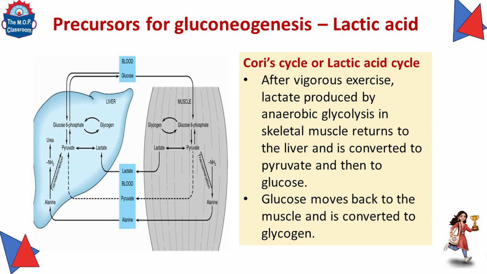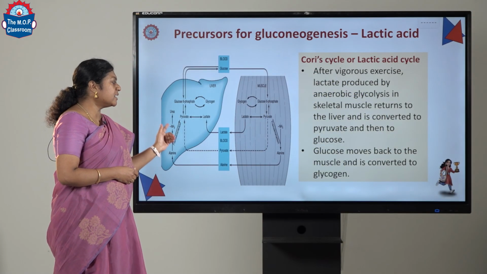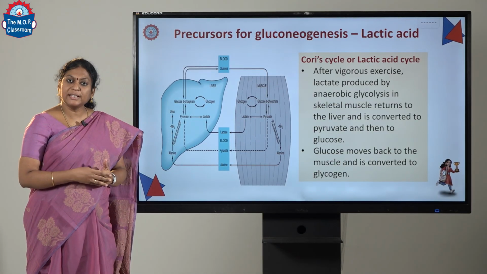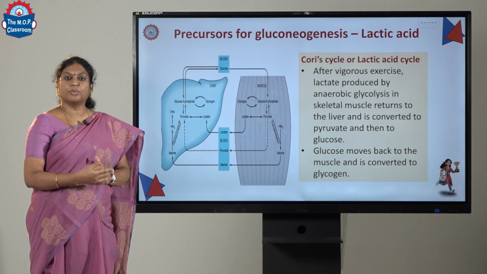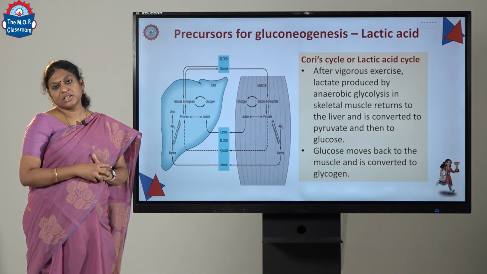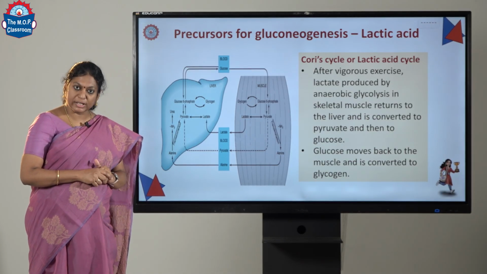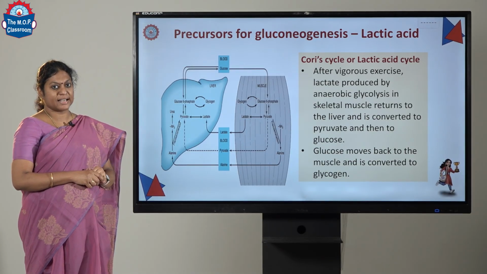After vigorous exercise in our skeletal muscle, anaerobic glycolysis happens and pyruvate gets converted to lactate, and this lactate is shuttled out into the blood and it is taken up by the liver. In the liver, lactate gets converted to pyruvate and pyruvate enters the gluconeogenesis process. This cycle we usually call the Cori cycle or sometimes the lactic acid cycle.